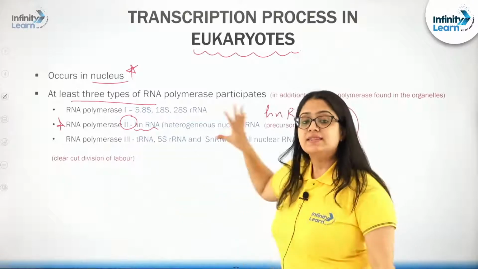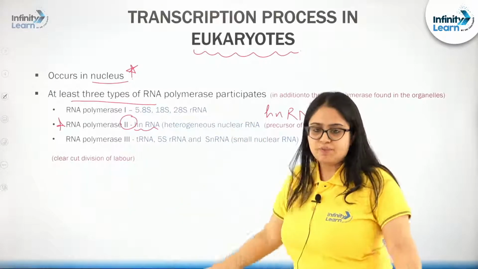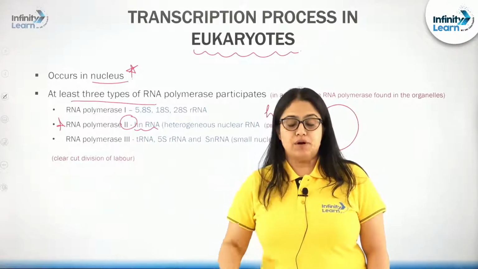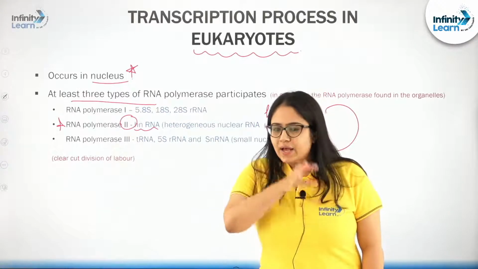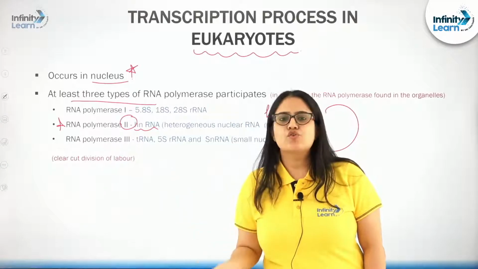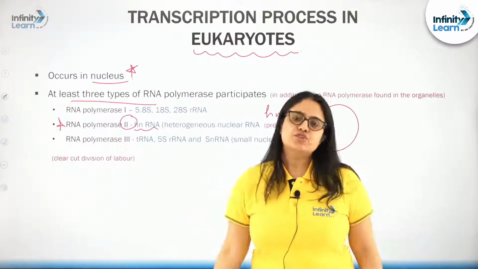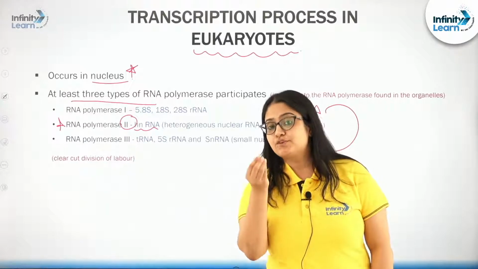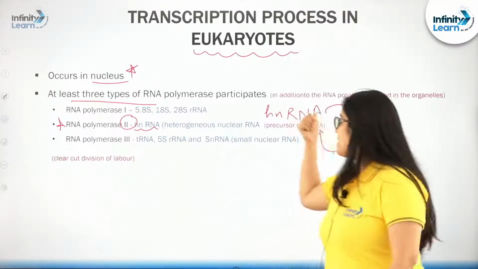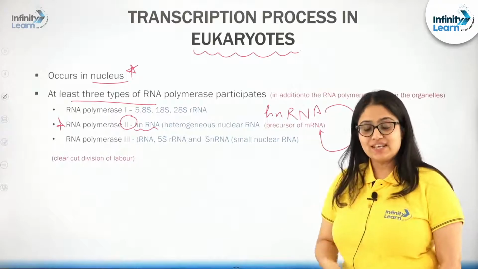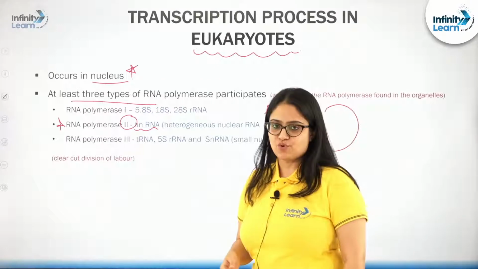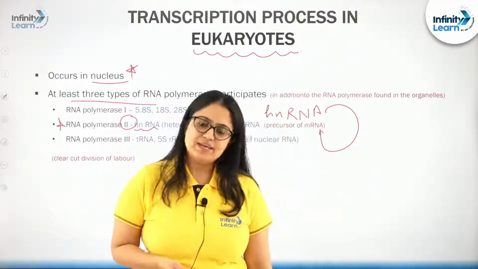That means this hnRNA, which is a primary transcript, a newly synthesized RNA molecule, when it undergoes processing, after the completion of processing, it will produce what? It will produce an mRNA. This mRNA will participate in the translation process for the formation of the polypeptide chain.